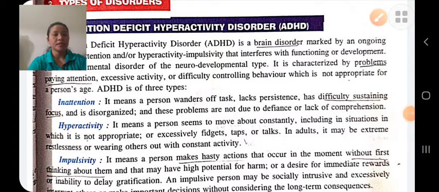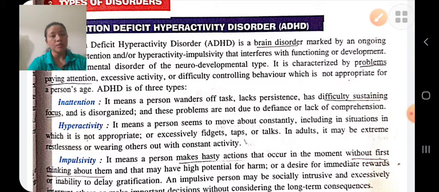Symptoms of attention deficit hyperactivity: the person is not able to pay attention, shows excessive activity, faces difficulty in controlling his behavior, etc. And it is mainly seen in boys, more in boys.